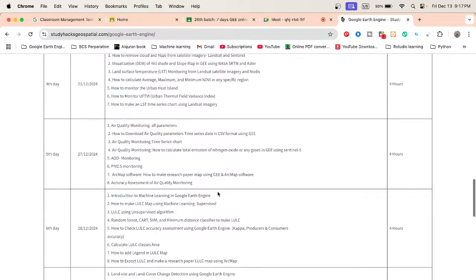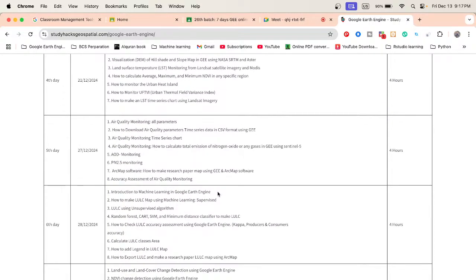And on the fifth day, mainly we try to discuss air quality monitoring. In this case, I try to explore all the gases available from Sentinel-5P, basically nitrogen dioxide, sulfur dioxide, methane, carbon monoxide, and ozone. How we can easily monitor these types of gases. Not only that, we also discuss PM2.5 and AOD, mainly aerosol optical depth.